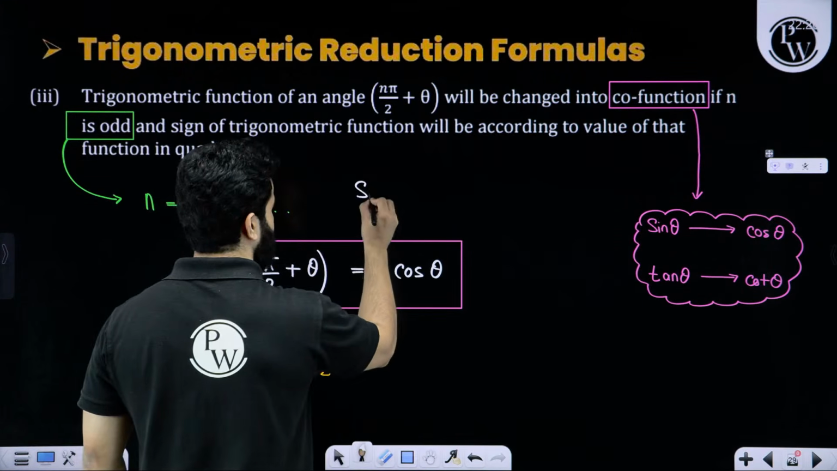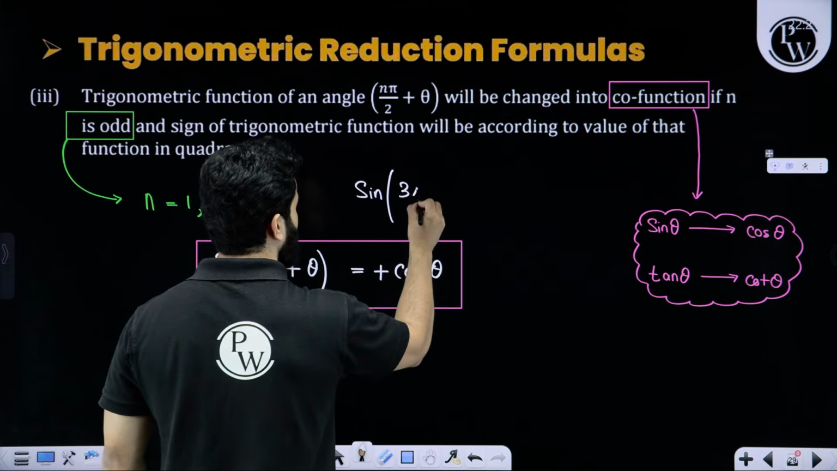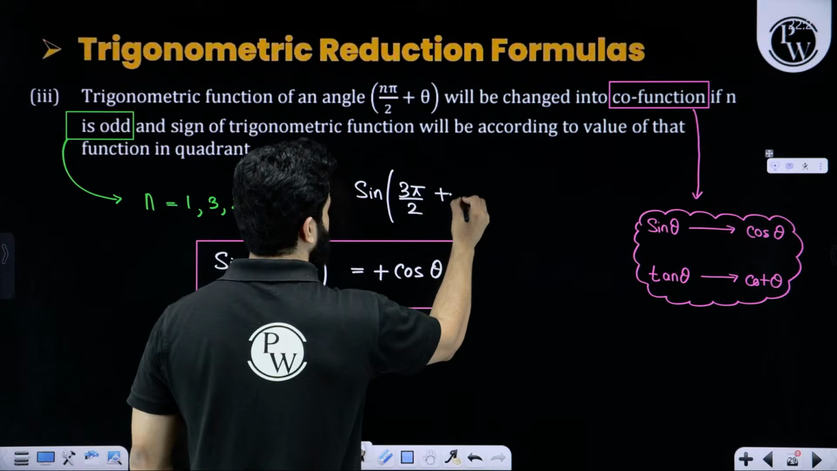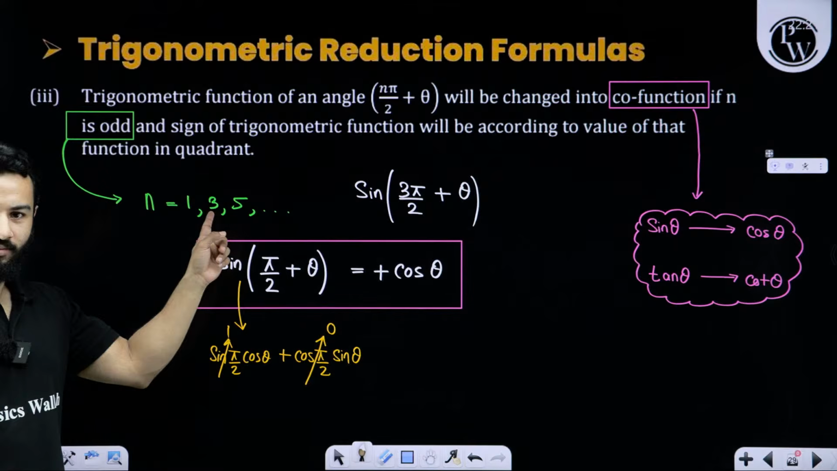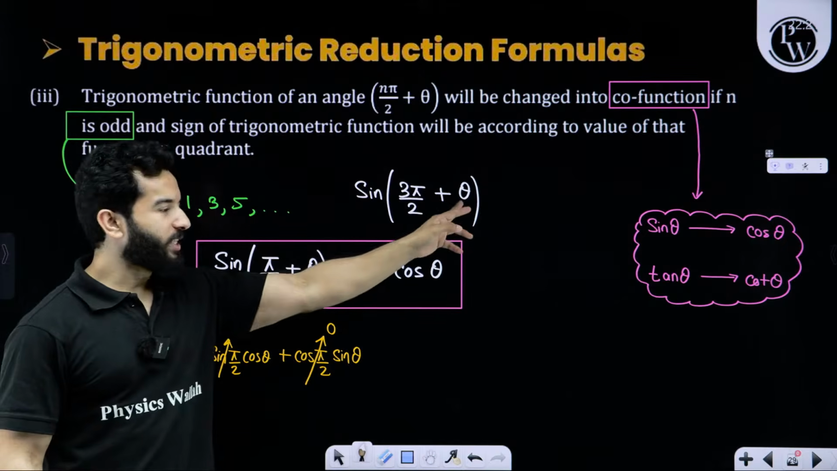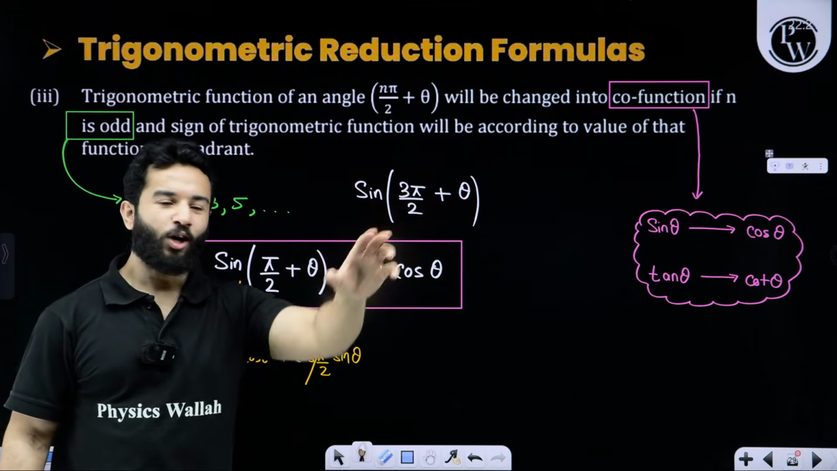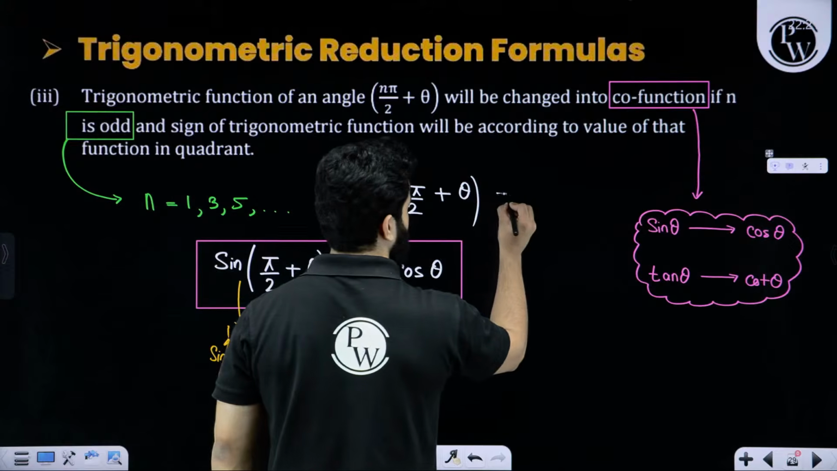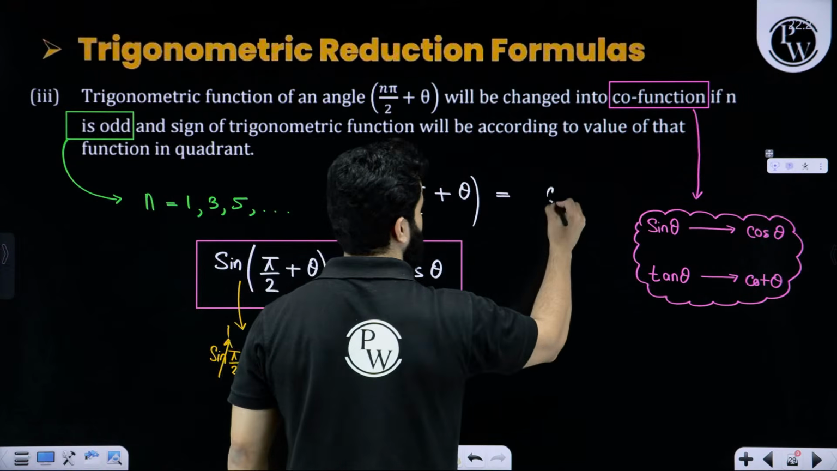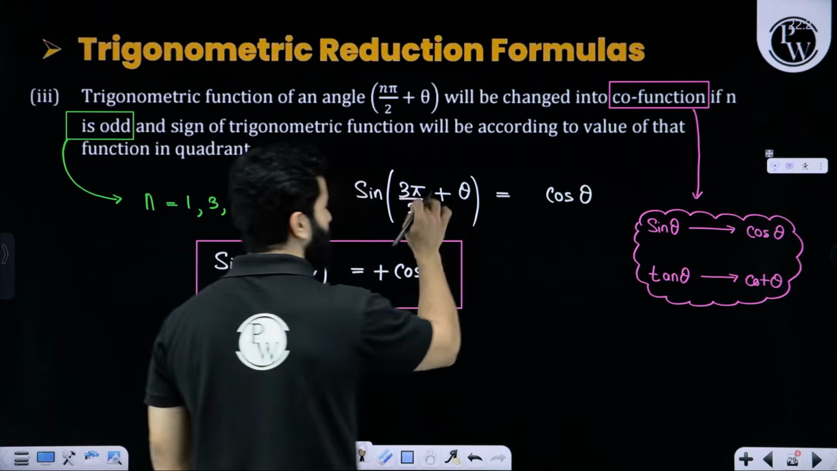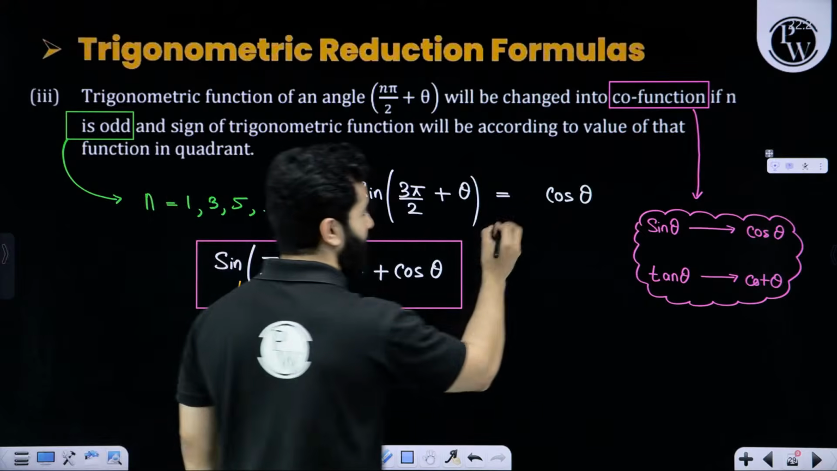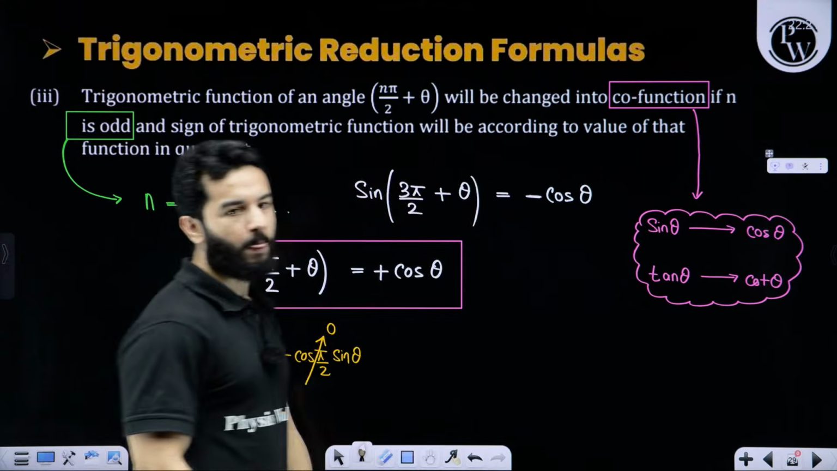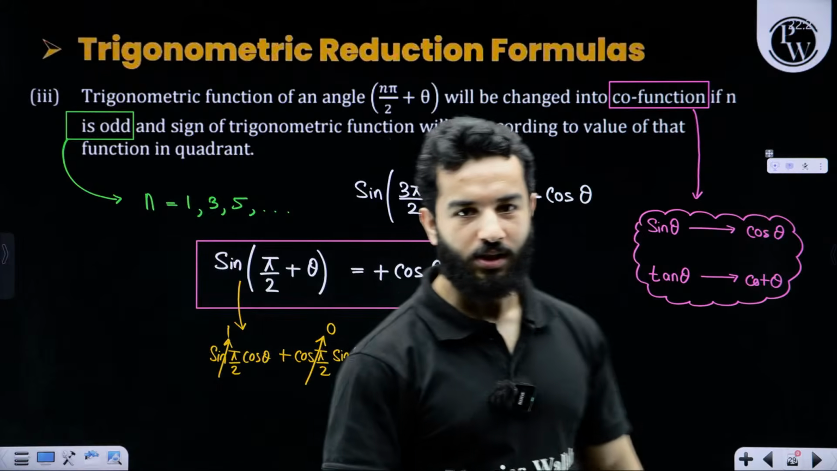Let's suppose we are writing sine of 3 pi by 2 plus theta. After n equal to 1, another odd number is 3. Got it? 3 pi by 2 means 270 degree. So if you have 3 pi by 2 plus theta, n is odd, sine will be converted into its complementary function. And 3 pi by 2 plus theta is the fourth quadrant, and in the fourth quadrant, sine theta is negative. So the answer is going to be minus cos theta.